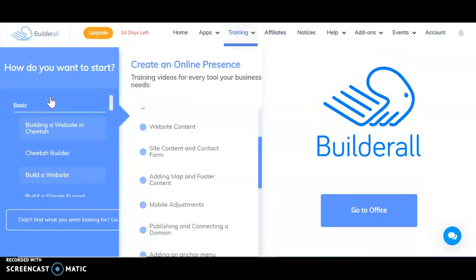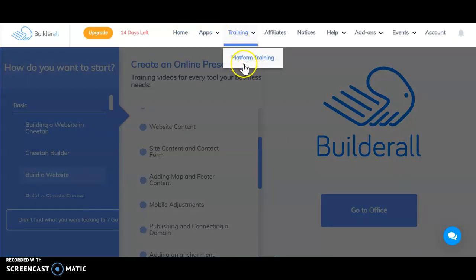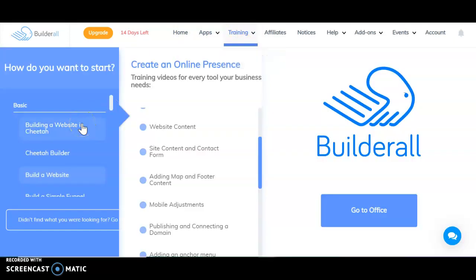If you don't know how to do it, first place you want to go is training. Watch some videos, learn how to do it. Then that should excite you. That should excite somebody you know who has aspirations about building something online, but they don't know where to start. So here you are learning about the tools that are not only beneficial to you, but will be beneficial to somebody else you know. So first step, be a product of the product.